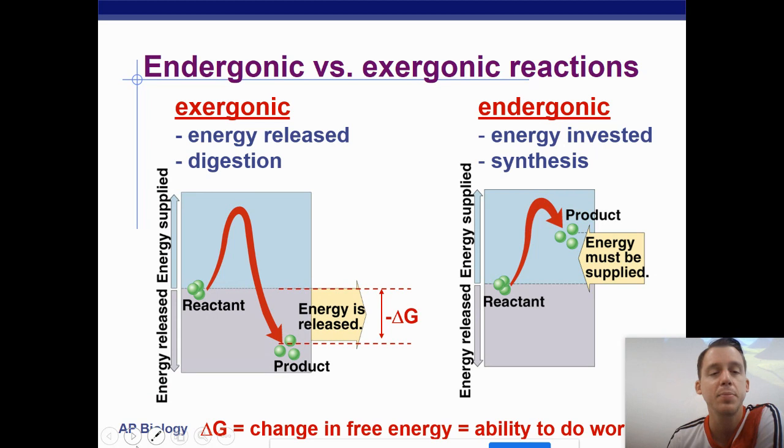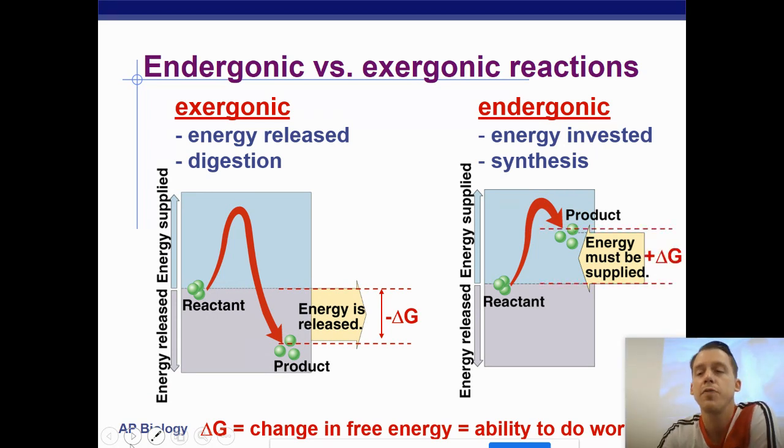Energy had to be supplied. Well, it had to come from free energy that's floating around somewhere. It has a positive delta G because we have to supply free energy, energy that is available to do work. So if you notice, these two are inverse of one another. One releases free energy and one requires free energy.